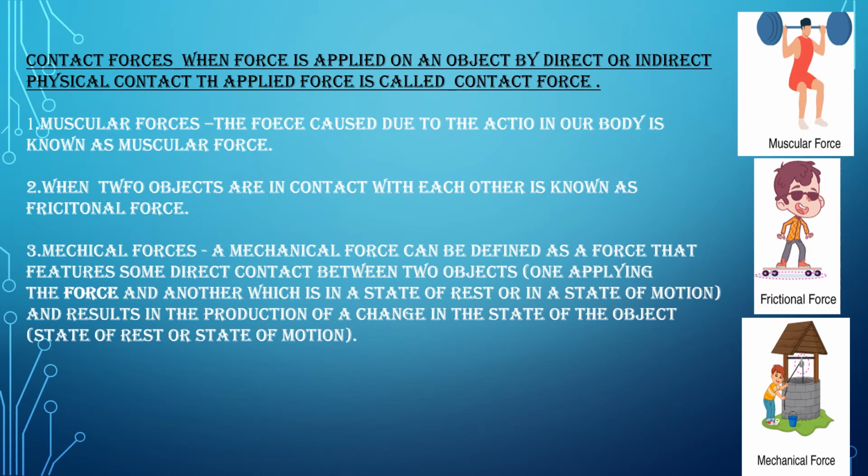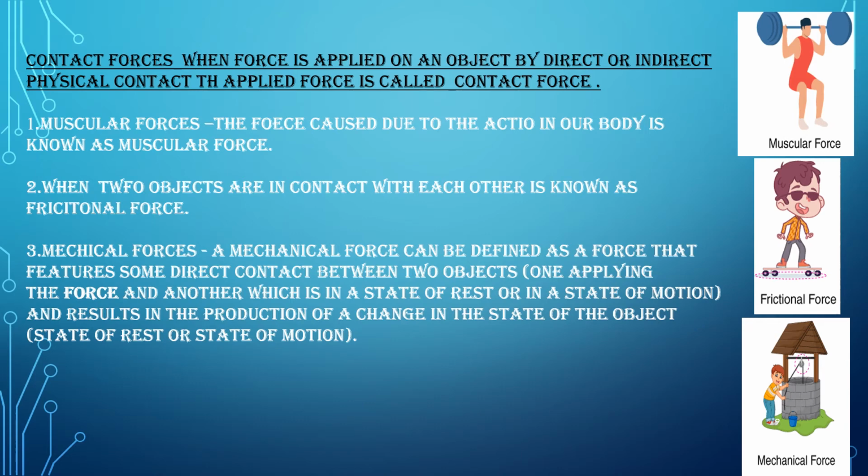Okay, the next one is contact forces. When a force is applied on an object by direct or indirect physical contact, the applied force is called a contact force. Let us take the first example, muscular force. The force caused due to the action of muscles in our body is known as muscular force.